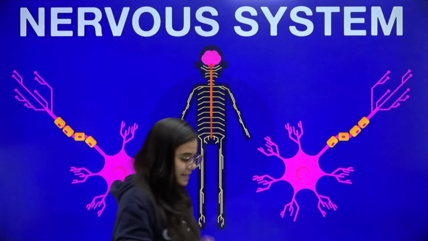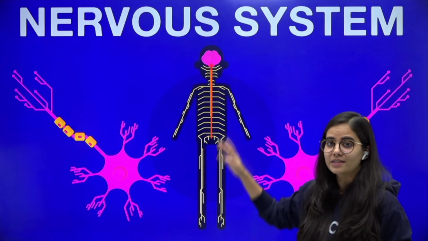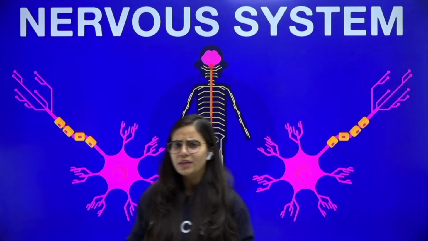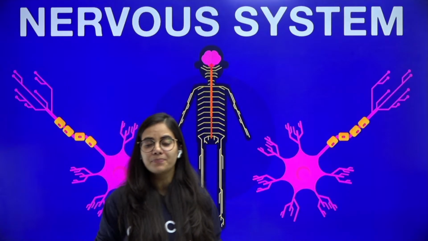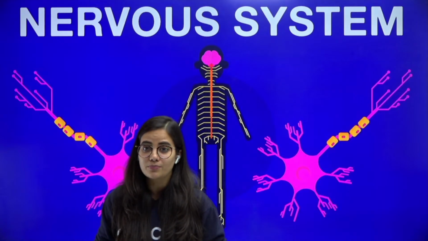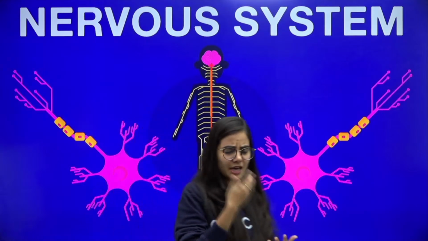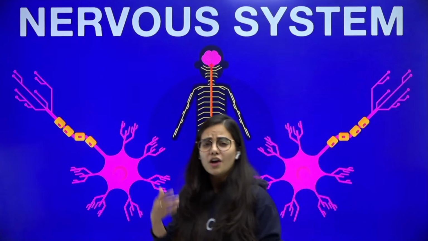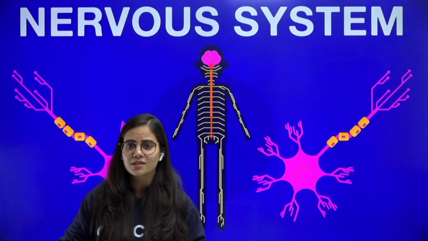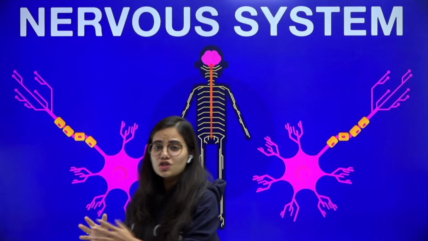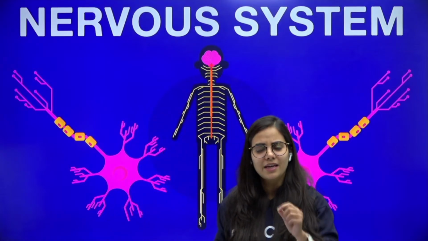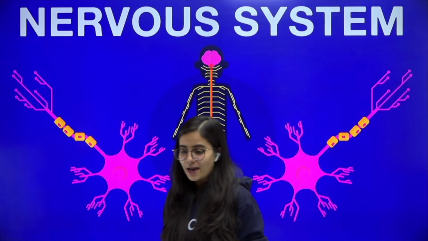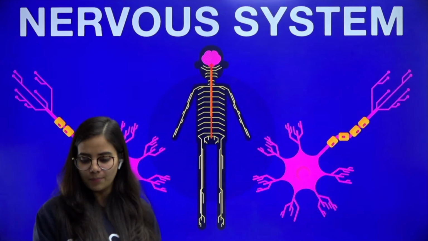Okay, so this is very, very important for all of us. What is this? This is the nervous system. As we all know, an organism is made out of different systems, right? There's the digestive system in us, the nervous system, the skeletal system, the reproductive system, the circulatory system. Each and every one of the systems has its own specific function in our body. So just like that, our nervous system is also very important.